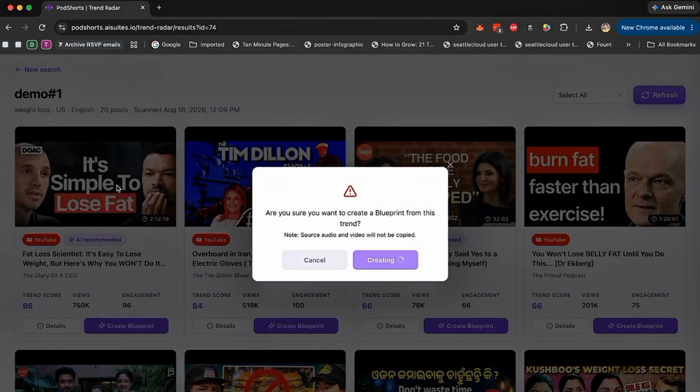Now, what this is going to do is go find this video, transcribe it, and understand the DNA: the hook, the style, the marketing, the way of speaking, the way of presenting the content. Then it's going to create that DNA profile, the blueprint that you can then use to create your own podcast. And now you can use the same blueprint to create podcasts not only in the weight loss niche, but in any niche you want. So if you see that this video is performing really, really well, it means its hooks are doing well, its way of presenting information is doing well, and it's getting a lot of clicks on its link, and it's making a lot of money for the publisher.